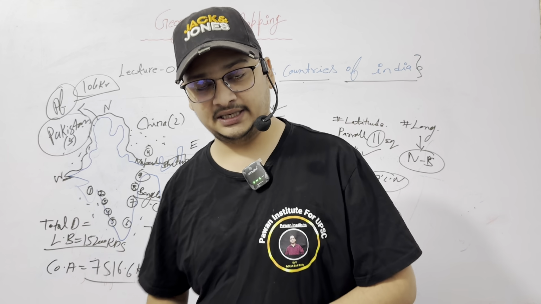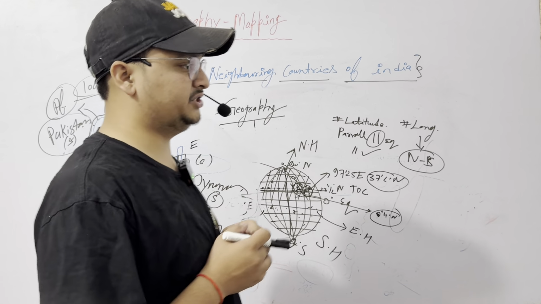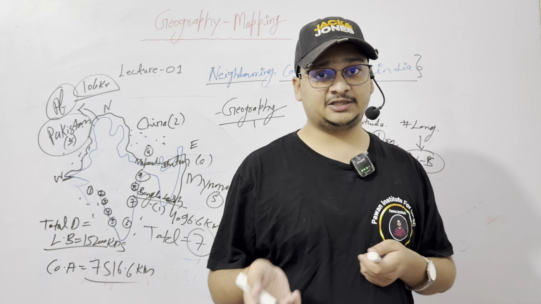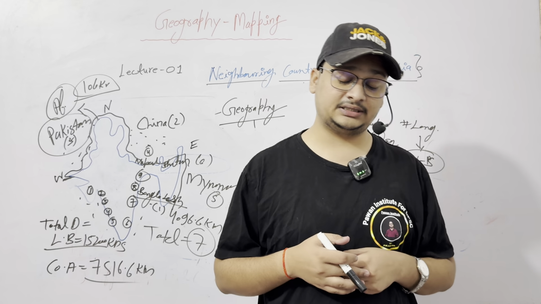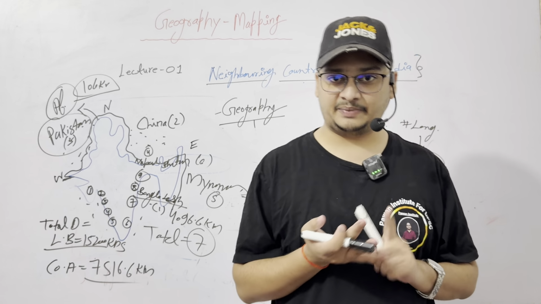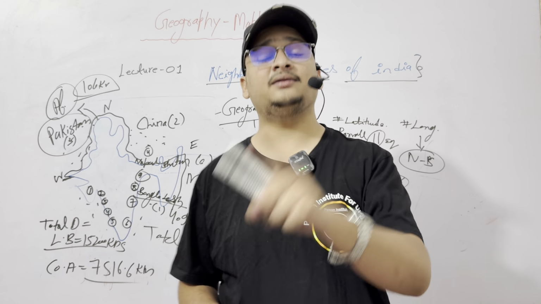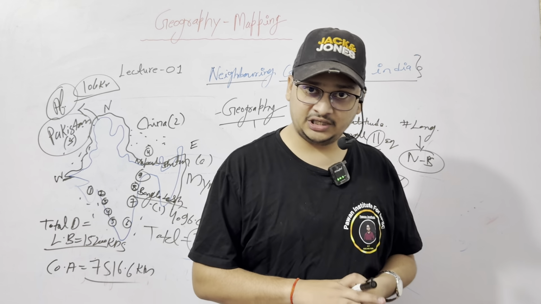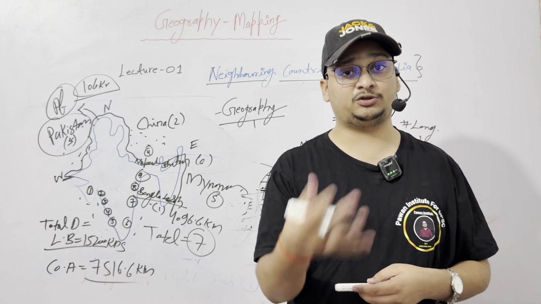So I think this is clear to everyone. And Tripura is a state which shares border with Bangladesh from 3 sides. So this is also a fact. The Radcliffe line is between India and Pakistan, and the McMahon line between India and China. The LOC is between India and Pakistan. The LAC is between India and China. LAC means Line of Actual Control.